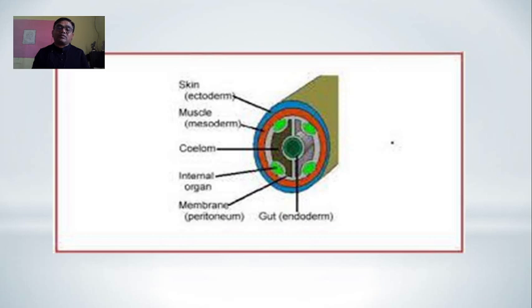The central core is the coelom, and this space is very important. The green color around it is the gut, the endoderm. So this indicates that the coelom is the space between the internal core and the body wall.